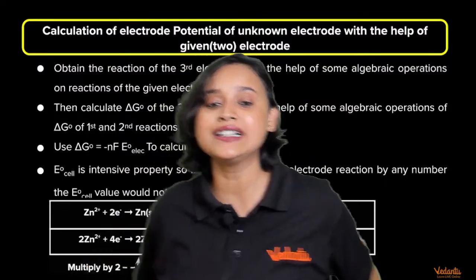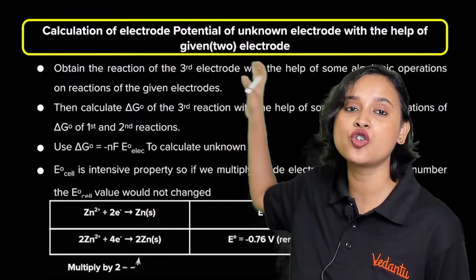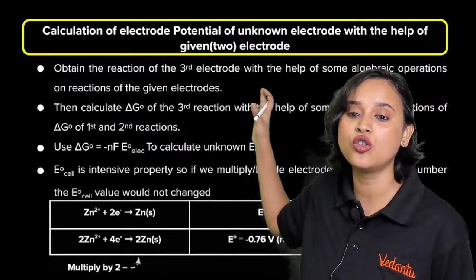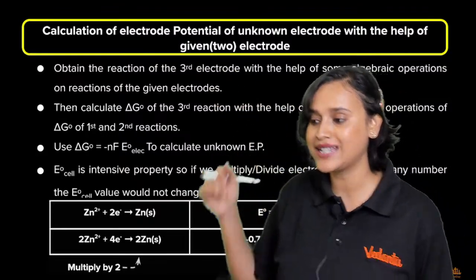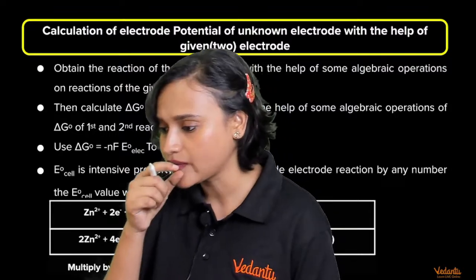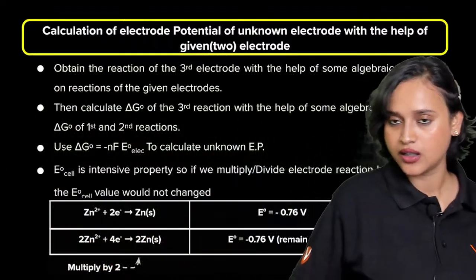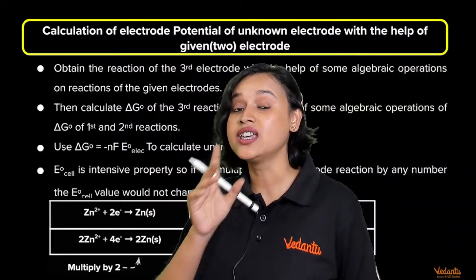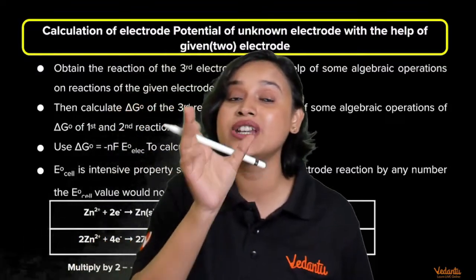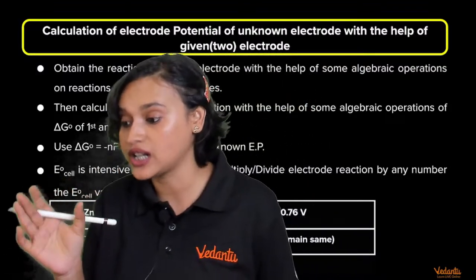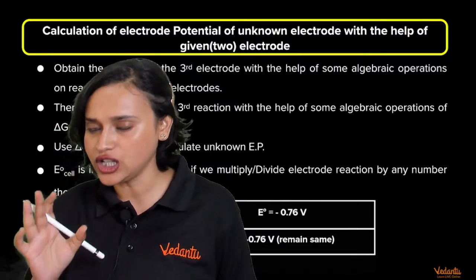Now here is the typed form, how you can calculate the electrode potential of an unknown electrode with the help of two given electrodes. So basically, let's say there is the relation between Gibbs free energy and E cell. Nernst equation we will come to, okay? Don't worry about it.